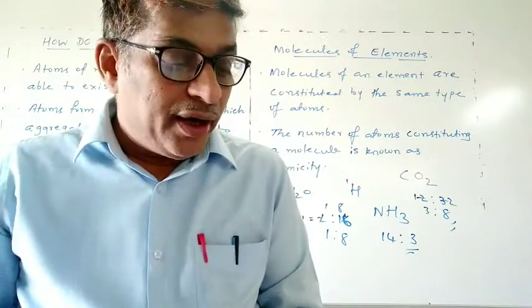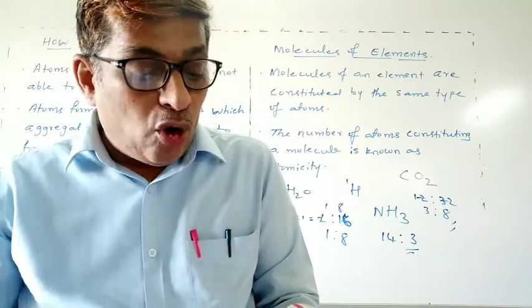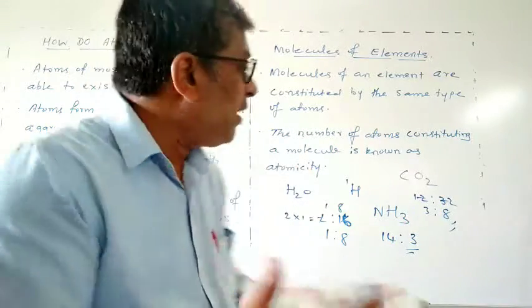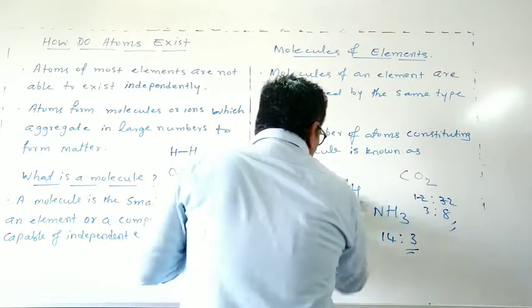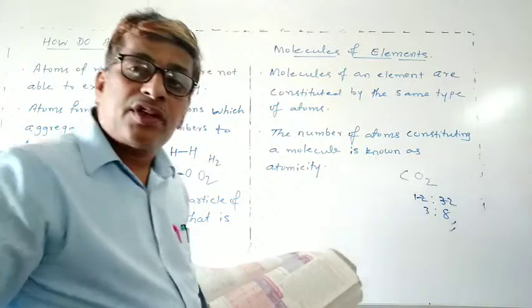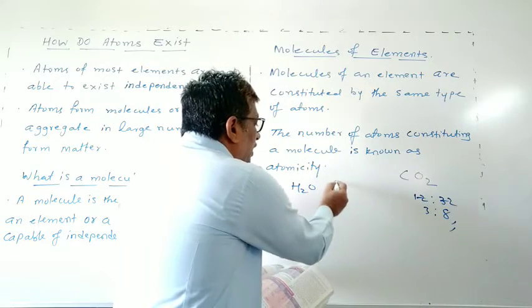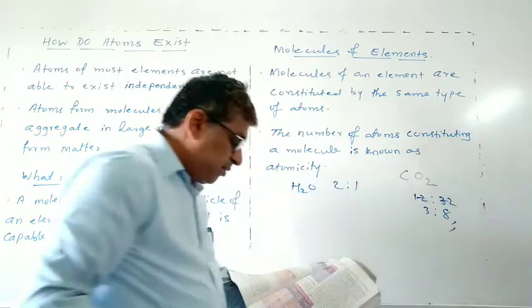In a similar way, the ratio by number of atoms for a water molecule can be found. This was by mass, which you have done. Now, number of atoms wise. For example, water: H2, you know, 2 ratio 1.